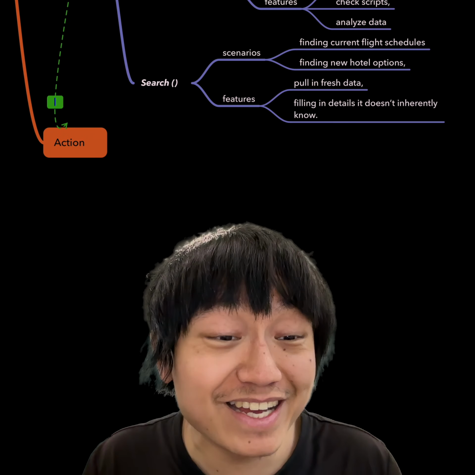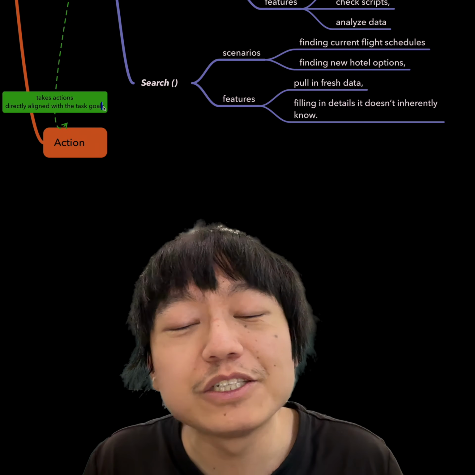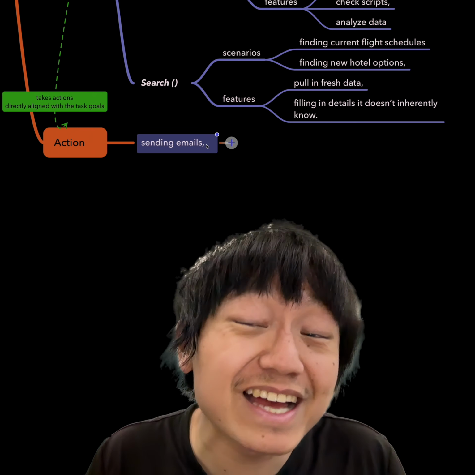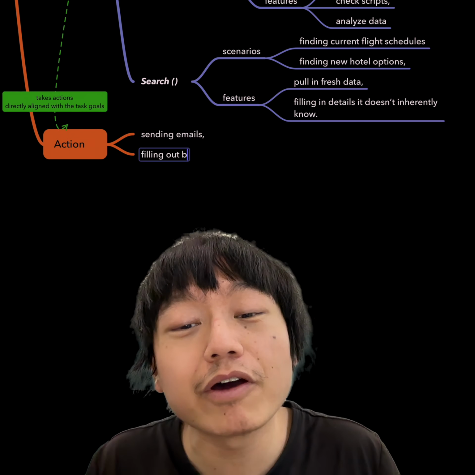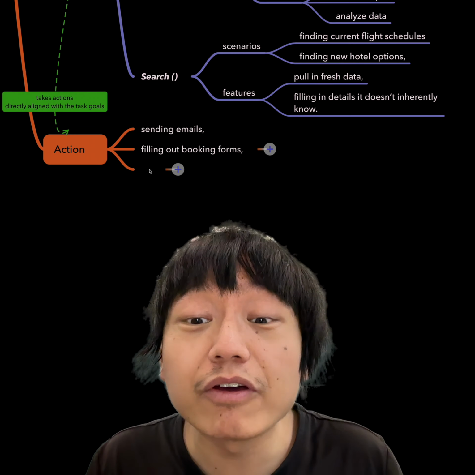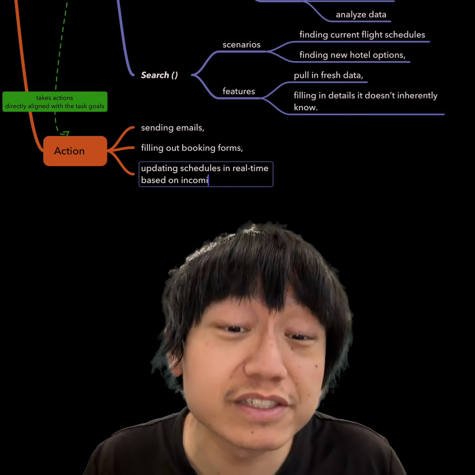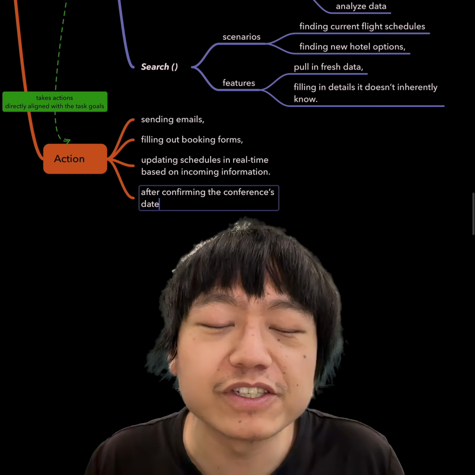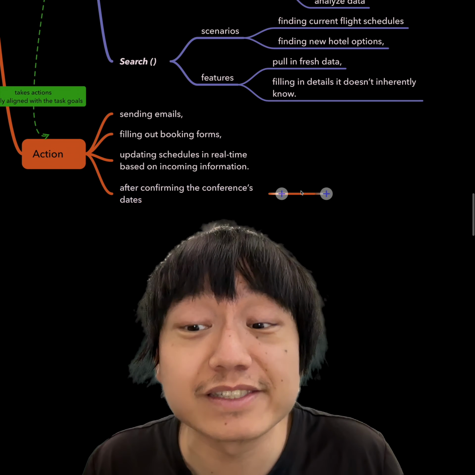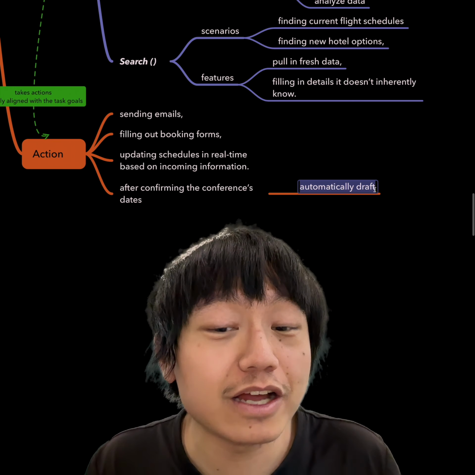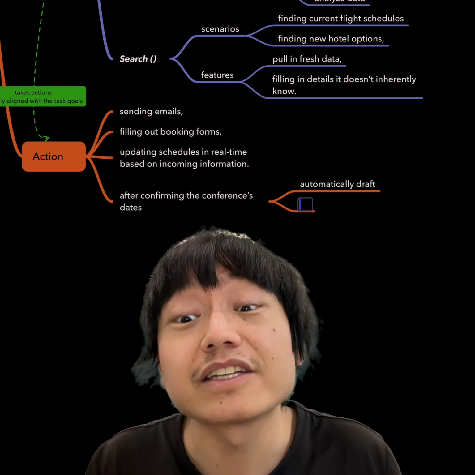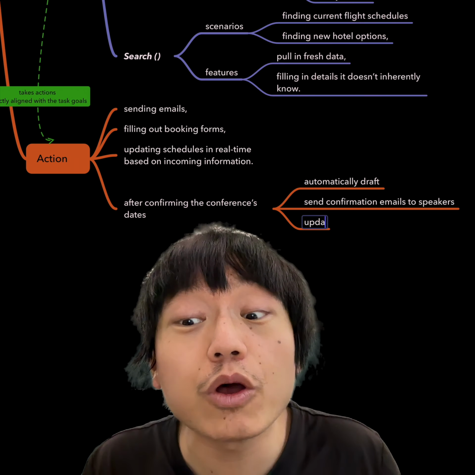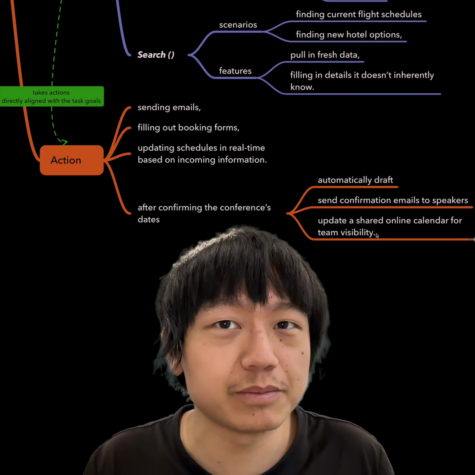After planning, processing memory, and using tools, the agent takes action directly aligned with the task goals. This might involve sending emails, filling out booking forms, and updating schedules in real time based on incoming information. For instance, after confirming the conference dates, the agent can automatically draft and send confirmation emails to speakers and update a shared online calendar for team visibility.